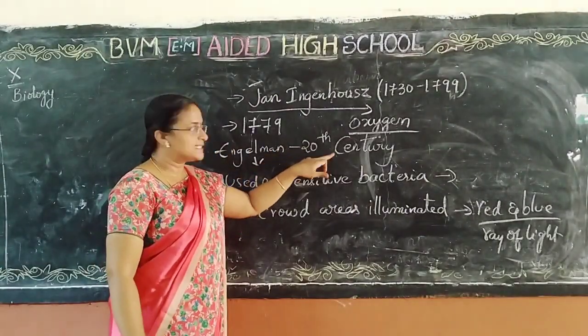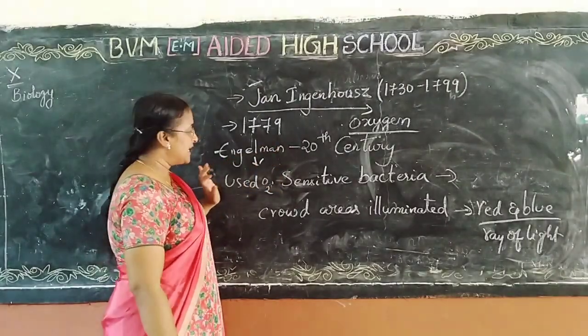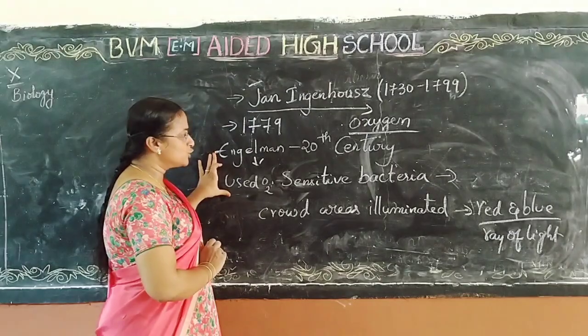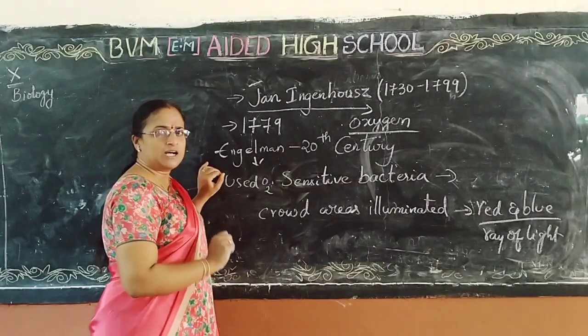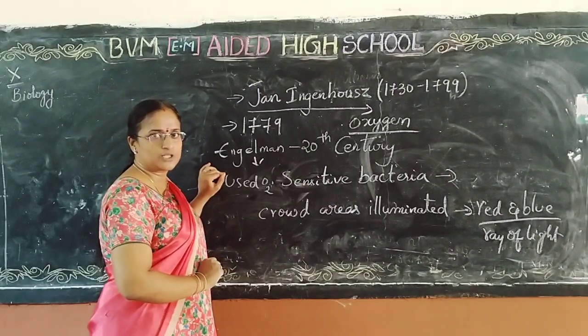During the 20th century, Engelmann used a strand of algae and exposed it to different colors. You already know that the VIBGYOR colors are there.